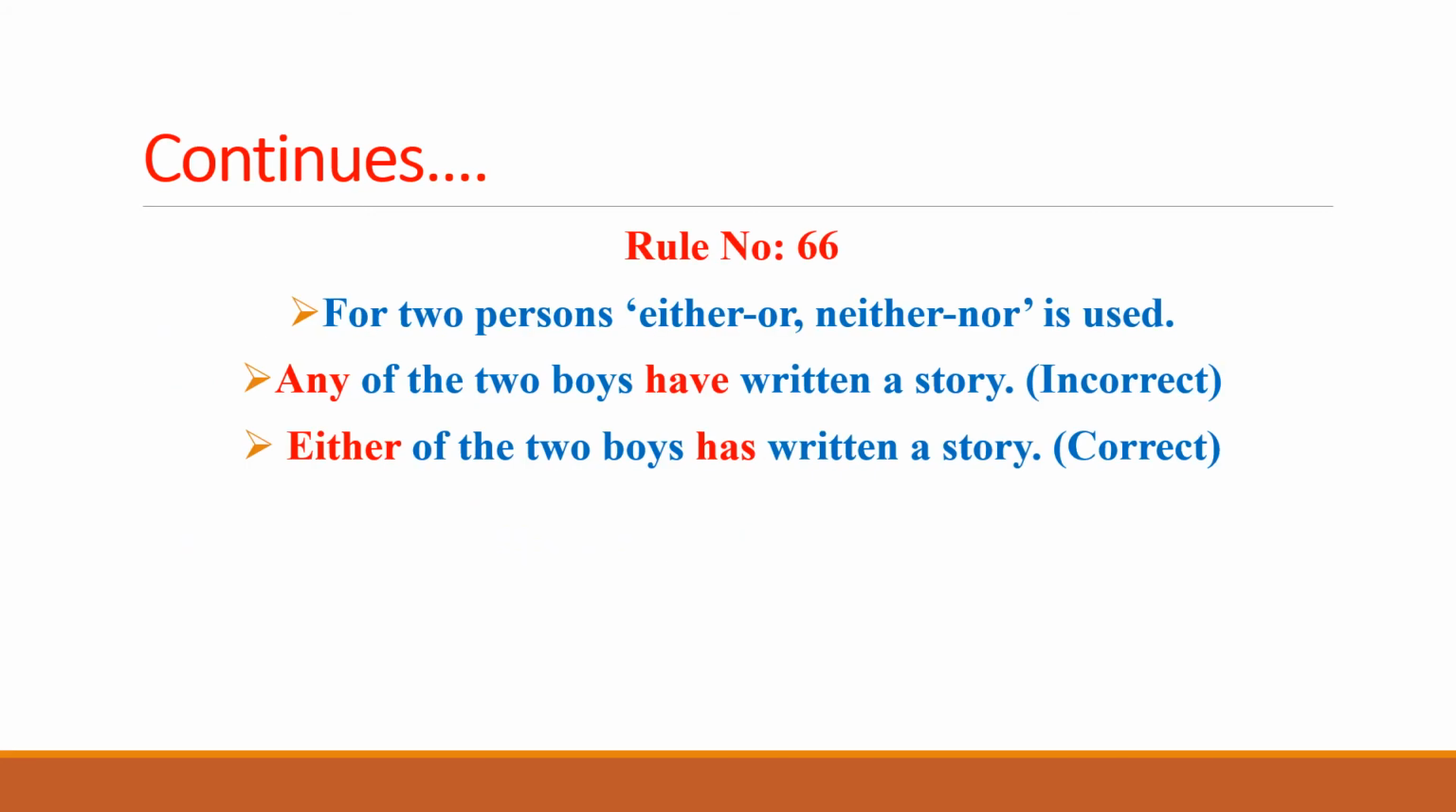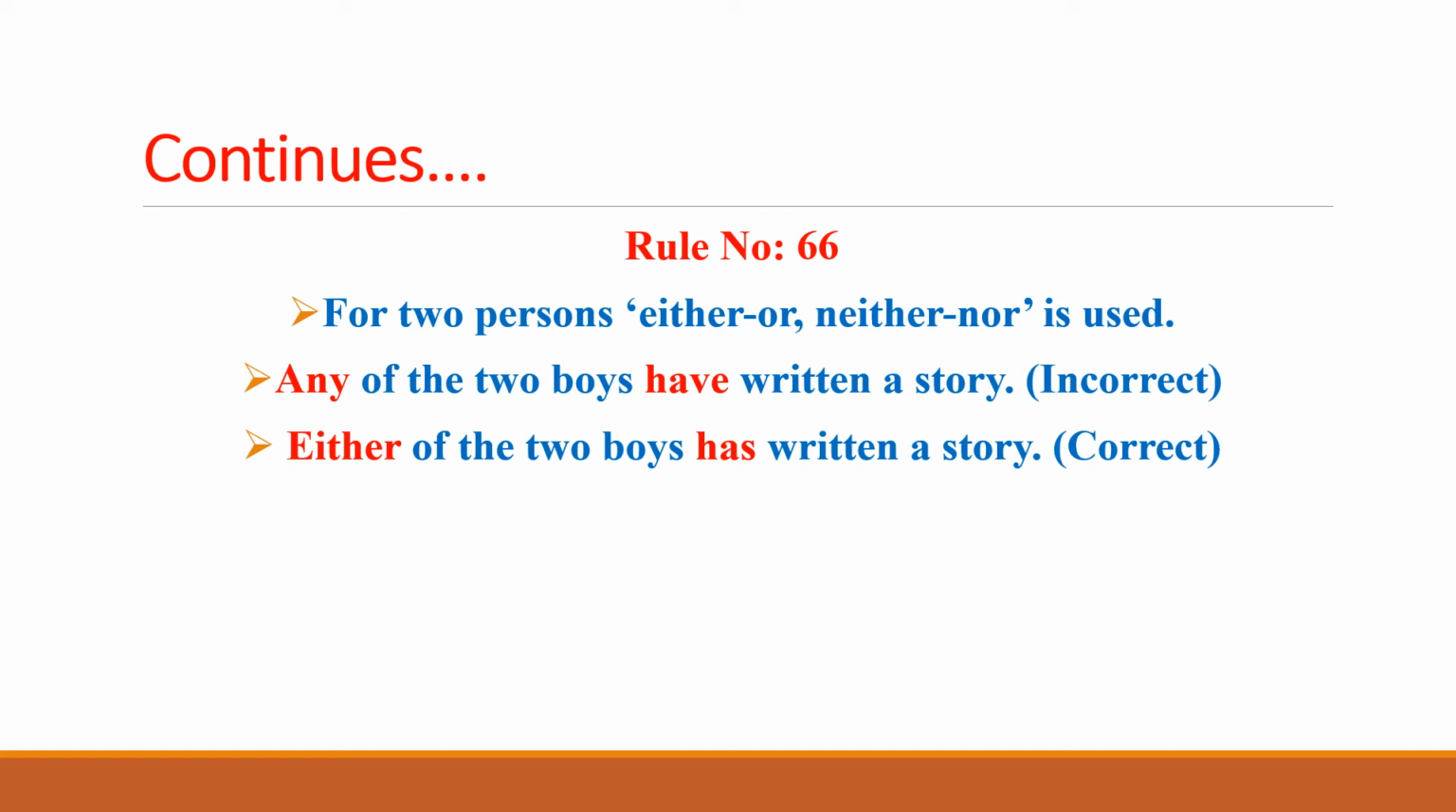Rule number 66. For two persons, either or neither nor is used. If we are talking about two persons in a sentence, then we have to use either or neither nor for the two persons. If they are providing options, we use either or, and if there is negation, or a double negative, then we use neither nor in that sentence.